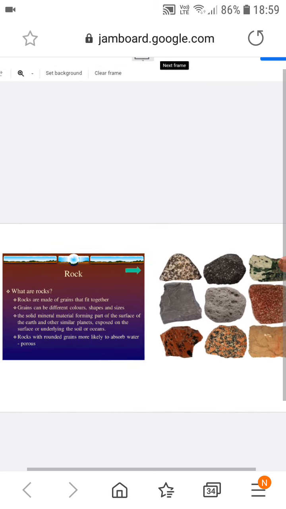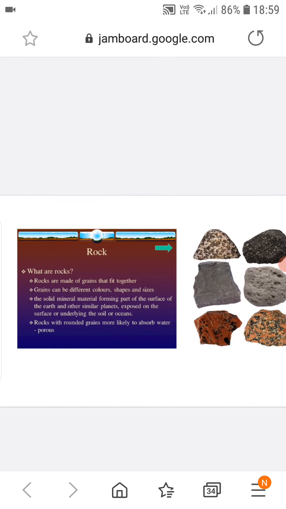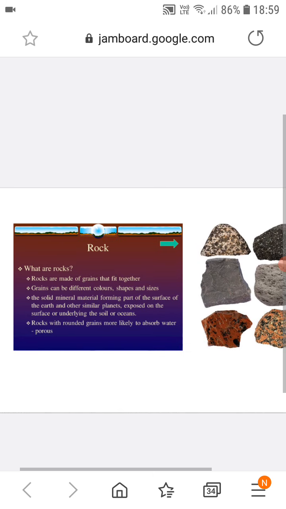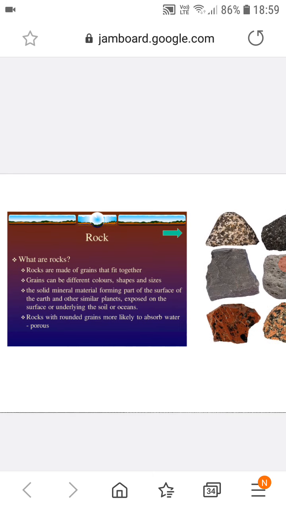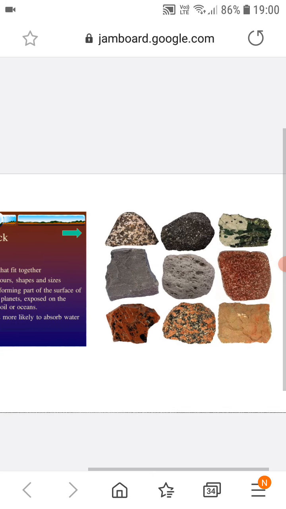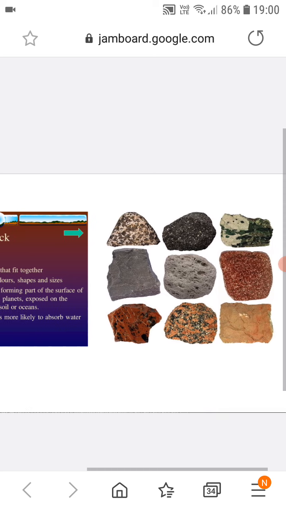Okay, the question arises here, what is a rock? Rocks are made of grains that fit together. Grains can be different in color, shape, and size. They can be solid mineral material forming part of the surface of the earth or other similar planets, exposed on the surface or underlying the soil. Rocks with rounded grains are more likely to absorb water. Here you can see pictures of some rocks, right?